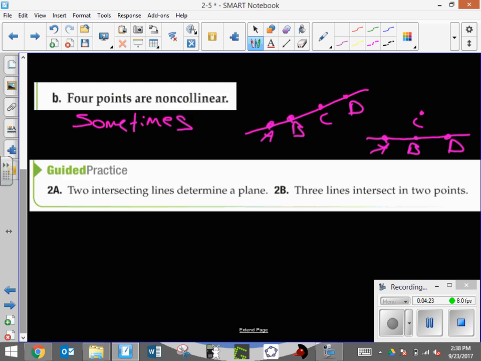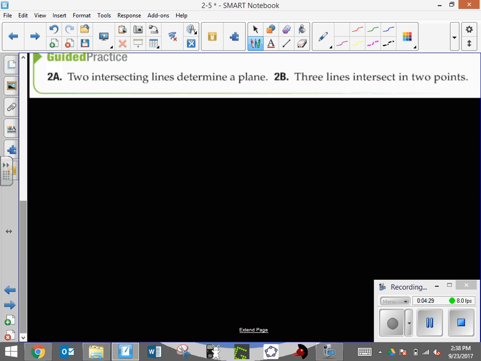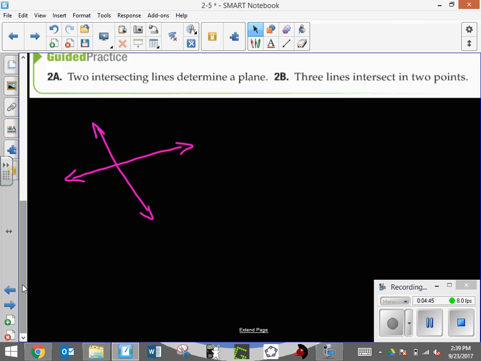2A, 2 intersecting lines determine a plane. This one's interesting. We should draw this one out to help ourselves explain it. When we talk about lines, we need 2 points to determine a line. So I'm going to draw 2 intersecting lines. There are my lines. I'm going to put 2 points on each line. I'll put a point there, I'll name the intersection point, and then I'll put a point here.